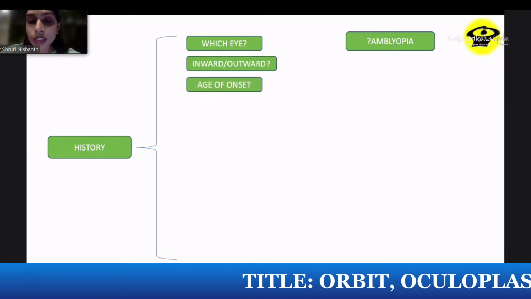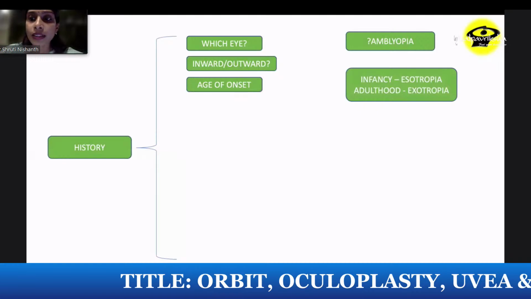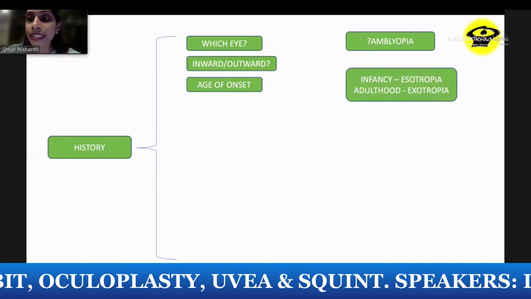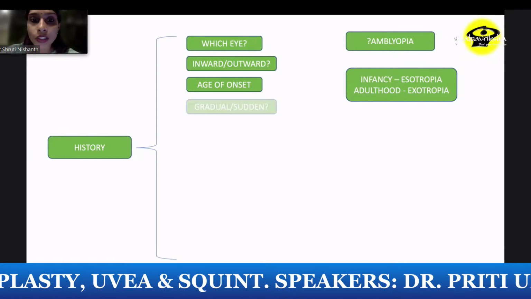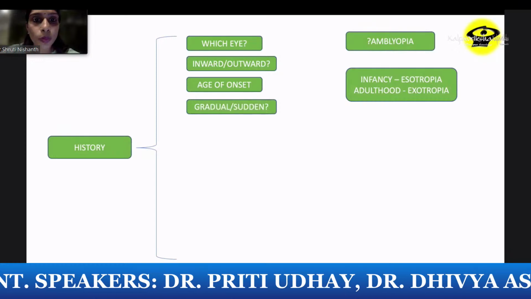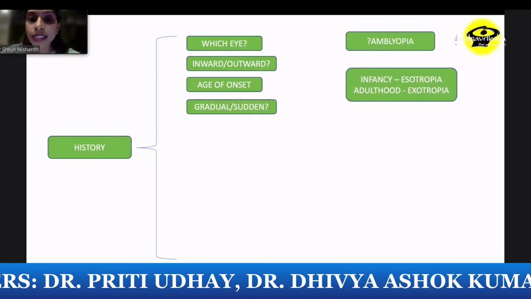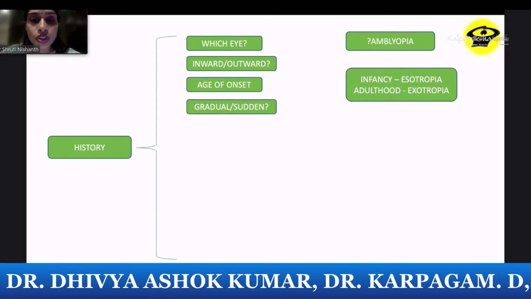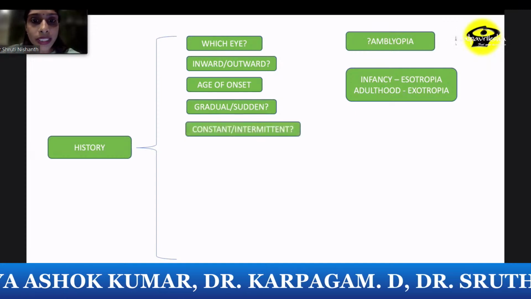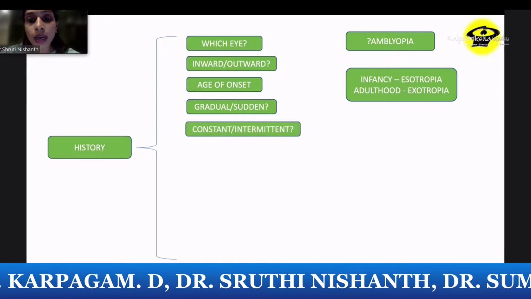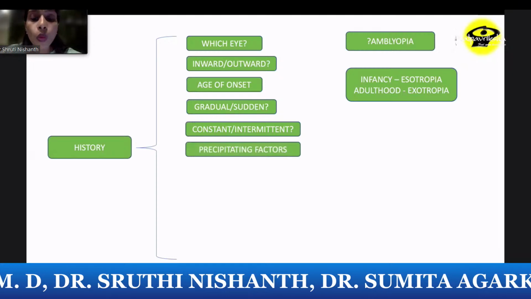And that again brings me to when does it start? In infancy, esotropias are more common, and in adulthood, slightly younger adults, exotropias are more common. Was it a gradual or a sudden onset? A sudden onset can be more ominous of a paralytic or acute strabismus, incomitant strabismus rather than comitance. Whether it is constant or intermittent, again in intermittent exotropias, we see it more coming and going rather than staying constant. What are the precipitating factors?